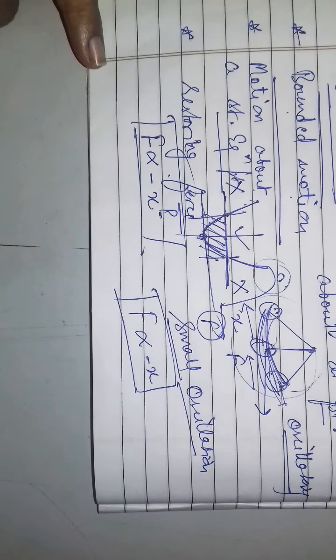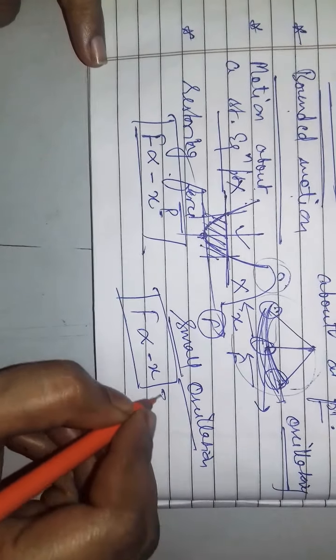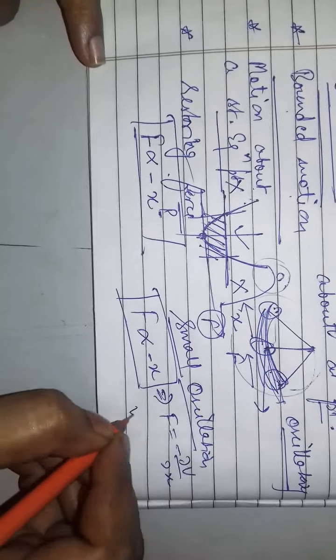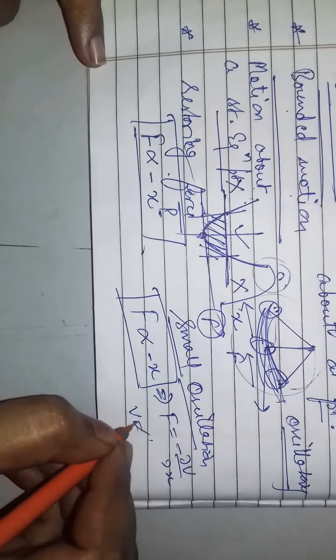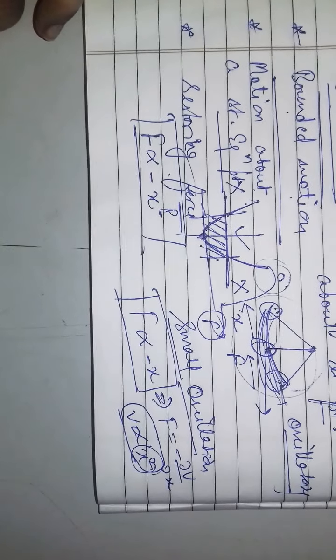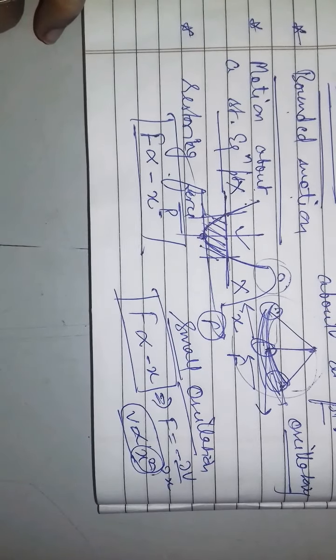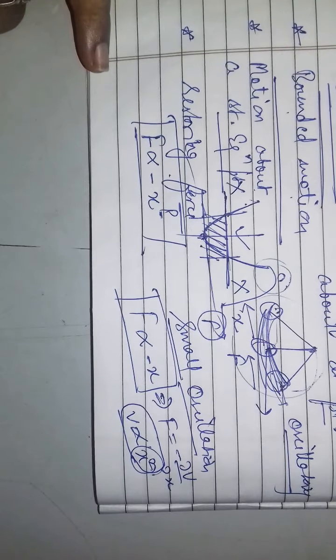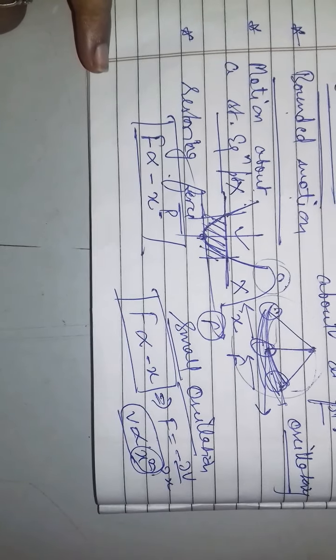When force is only linear, force is minus curly V over curly x, so your potential will be something about x squared. Harmonic means second power. Potential will be in second power. So for small oscillation, the potential is taken only up to the harmonic term, that is, up to the second-order term. So for small oscillations, force is always linear.